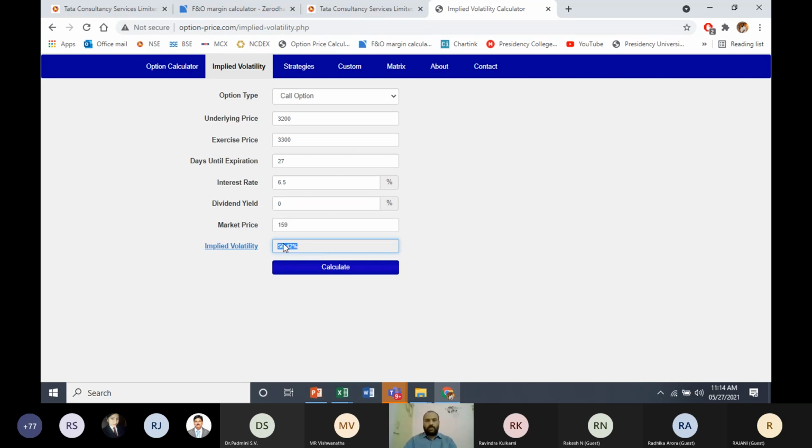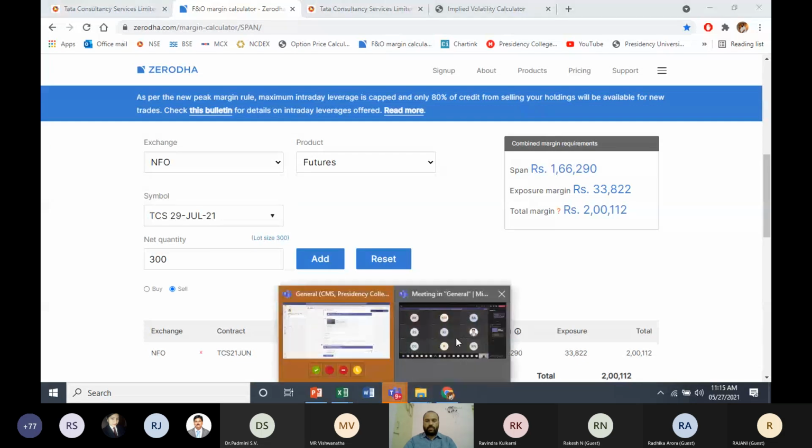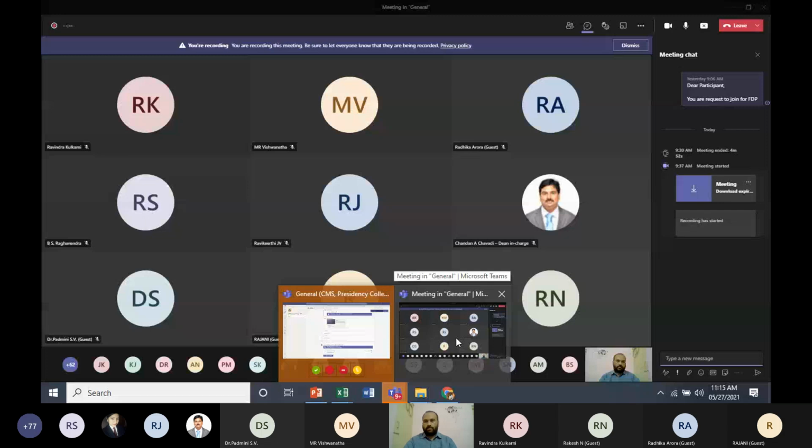So this is also one indicator which can be used to understand what will be practical if you are trading. Not academically, it will not be useful. Since tomorrow, if you get into trading, this is one thing you should keep in mind when it comes to trading in options. Then after this, we have something called option Greeks and all. Let's not get into option Greeks. So this is what I wanted to discuss today. If anyone has any doubt or anything needs to be clarified, let me know.